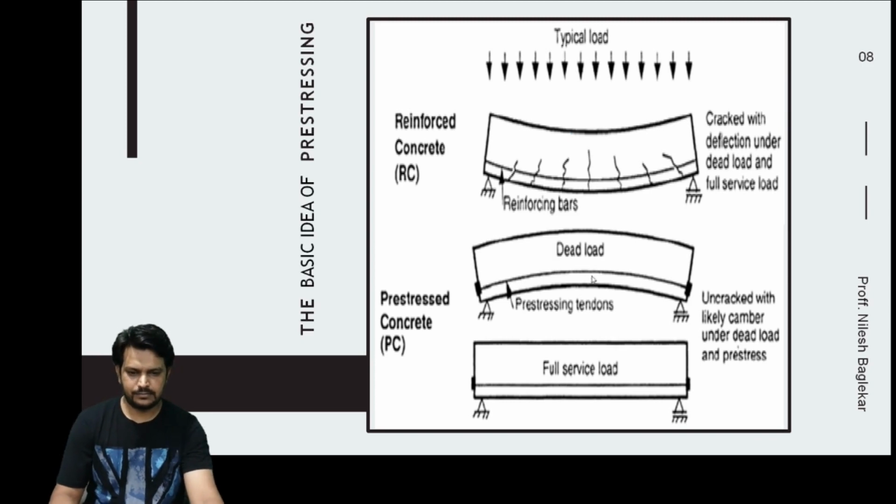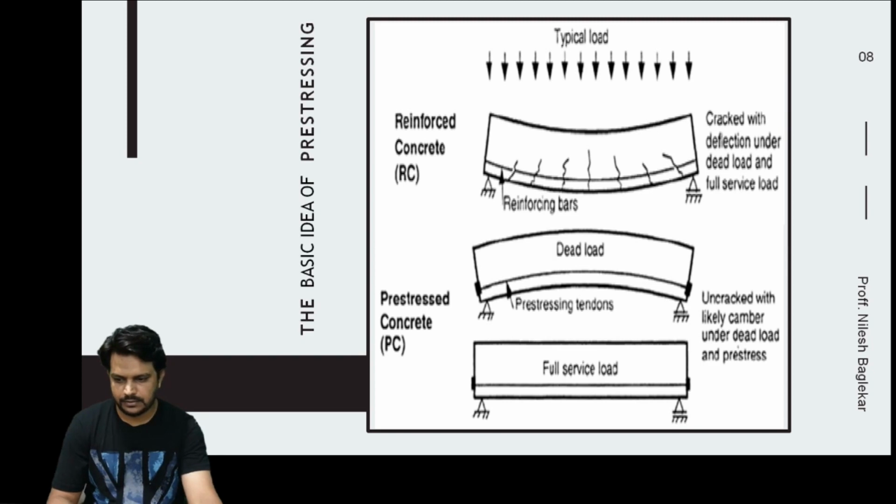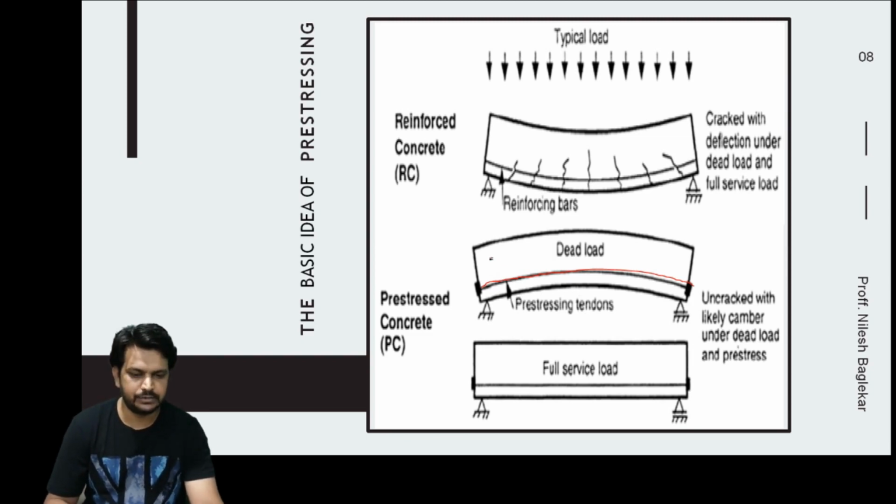But here is a different thing. Let me take a pen. As you can see, this is the tendon made up of high tensile steel.